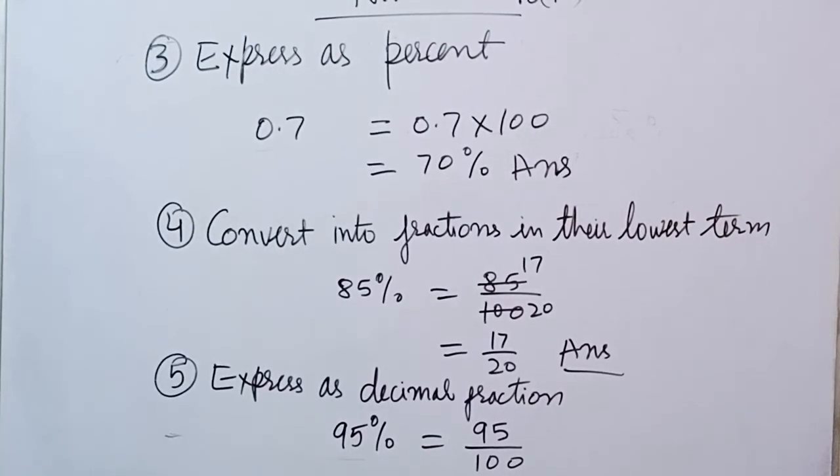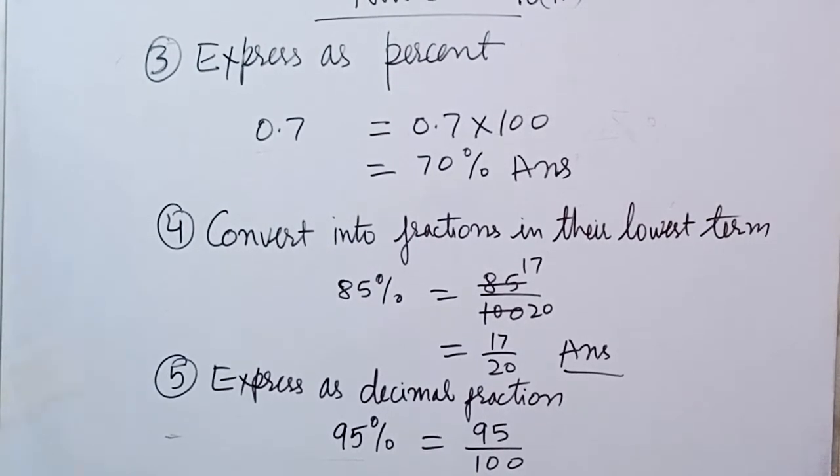Now taking question number 5, express as decimal fraction. For decimal fractions we have to divide by 100. So 95% equals 95 upon 100, that is 0.95. So in that manner you can do the other parts of question number 3, question number 4, and question number 5.